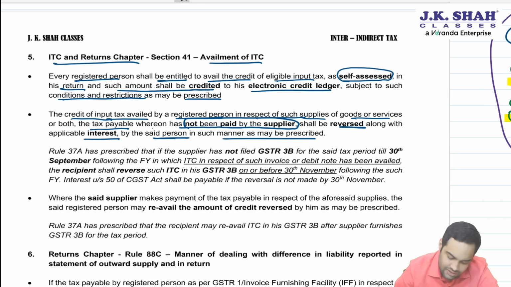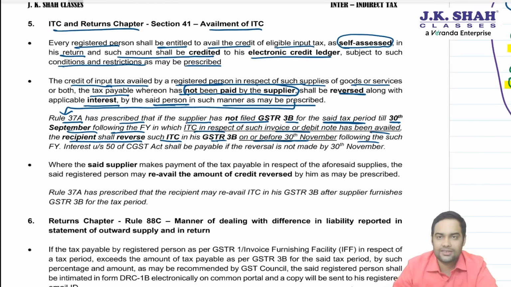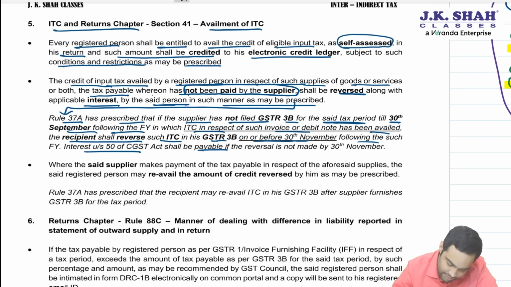Now let's see what is prescribed. Rule 37A prescribed that if the supplier has not filed 3B for the said tax period till 30th September following the financial year in which ITC for such invoice or debit note has been availed, the recipient shall reverse ITC in 3B on or before 30th November following such financial year. Interest shall be payable if reversal is not done by 30th November.